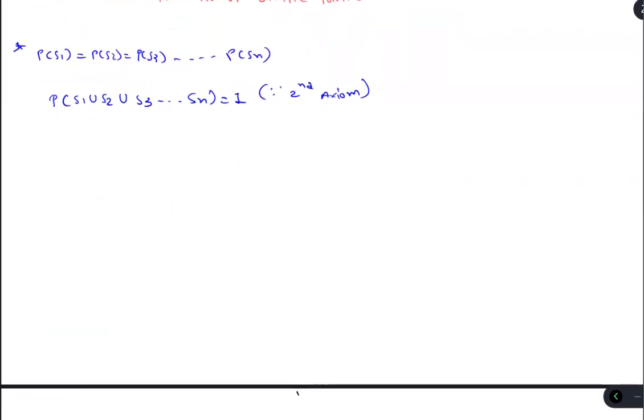From the first lecture we know that the property of the sample space is that the outcomes are mutually exclusive, or disjoint. Disjoint means there is no common intersecting point. So from the third axiom, we can write like this.